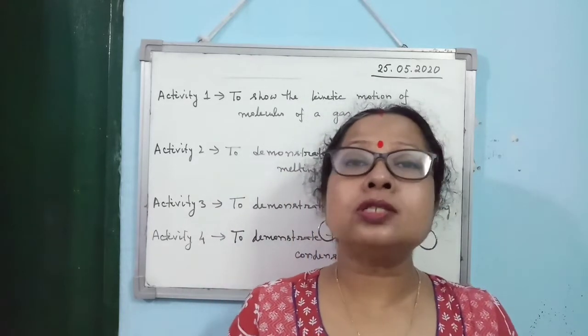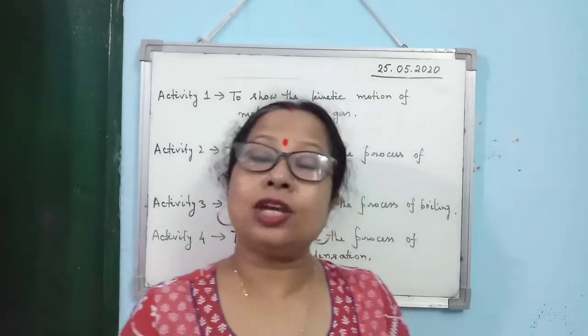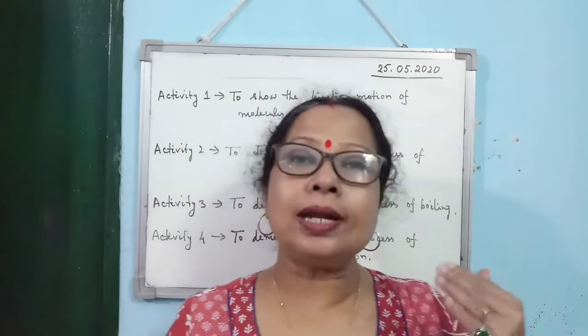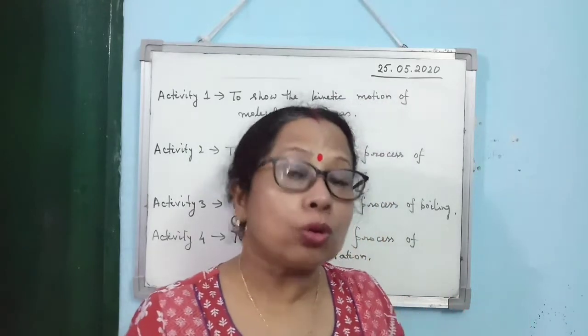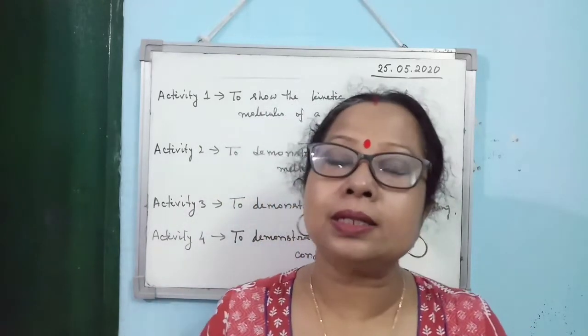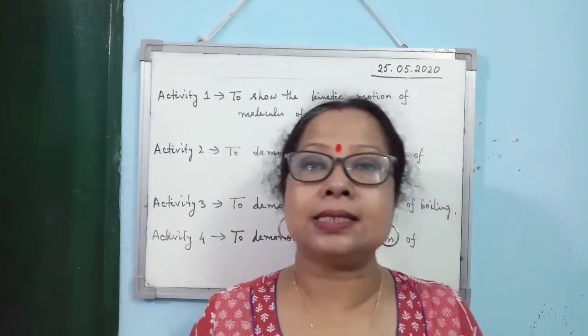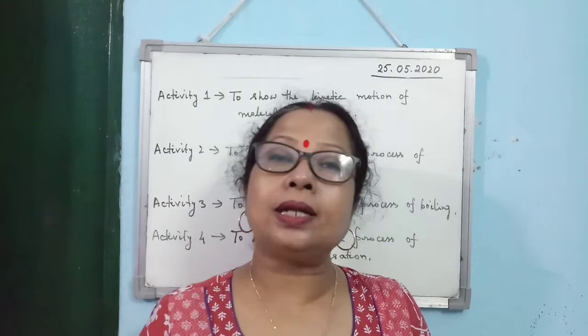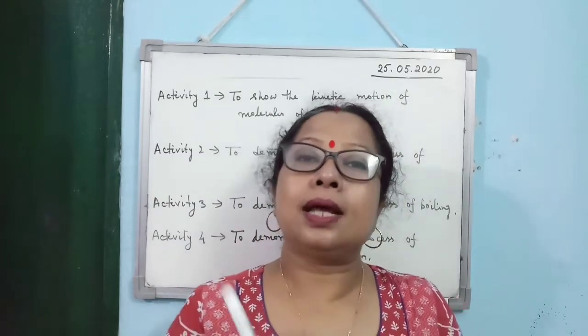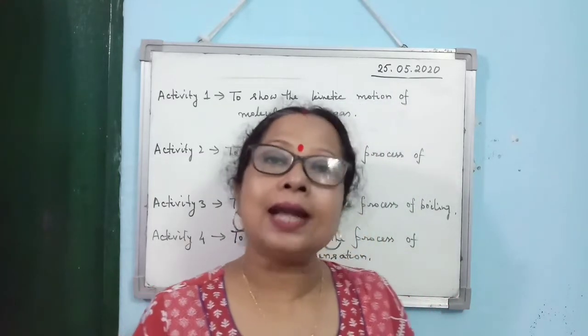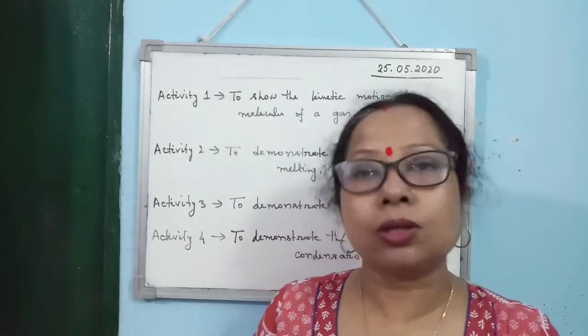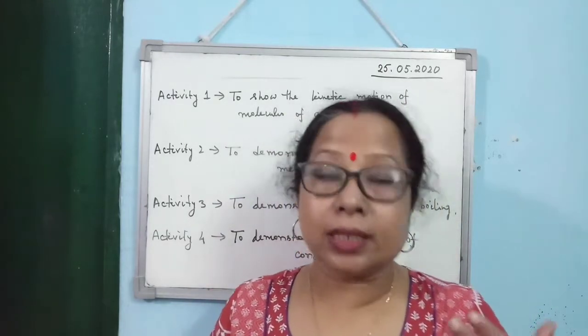And the most interesting thing is that if at regular intervals of time you just look at the temperature of the thermometer, you will observe that until and unless the entire ice melts into water, the temperature will remain at 0 degrees Celsius. Alright, so what does it mean?